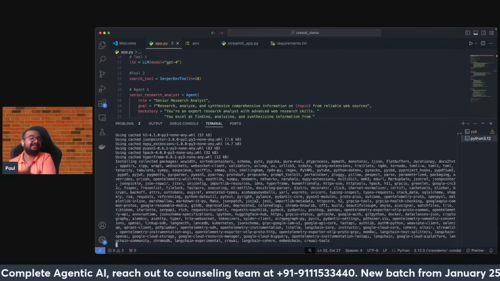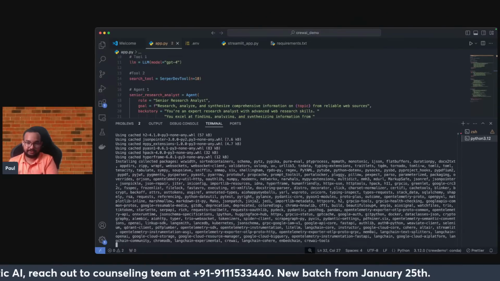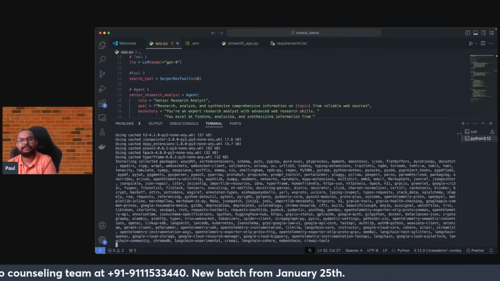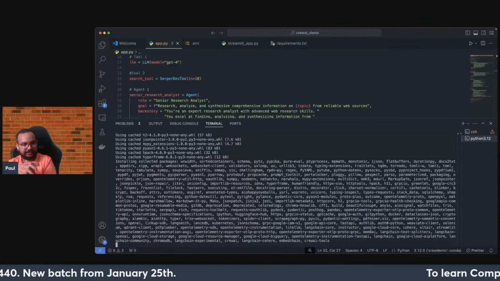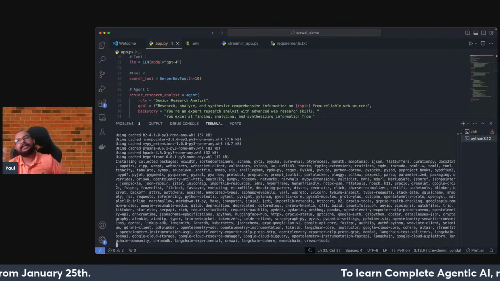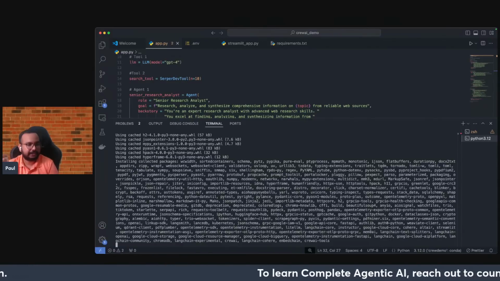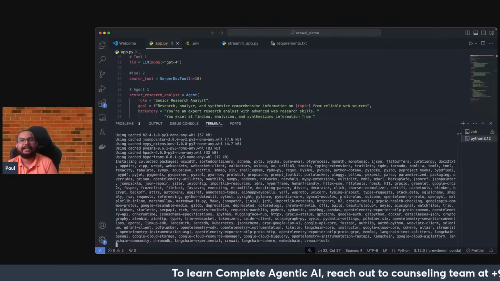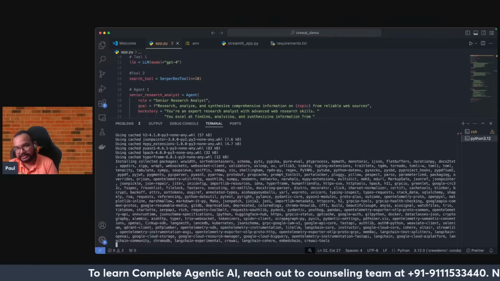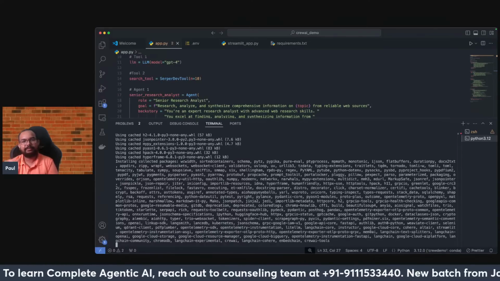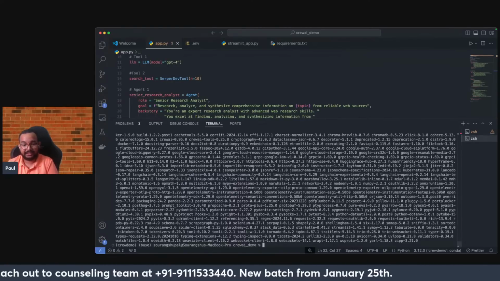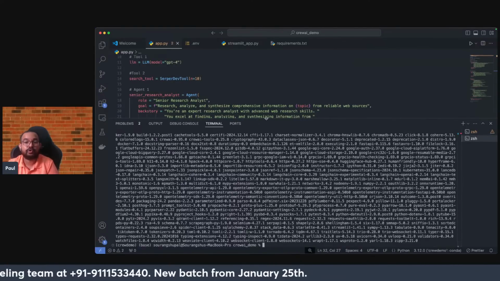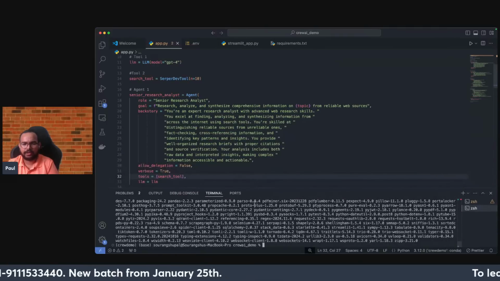This is enough for any agent. So this is the most basic agent, guys. This is the most simple thing that we are discussing. It can be more complex. An agent can do a lot of things. Inside the agent there can be multiple types of tasks. You have to think in that way. Right now I have given the agent a single task, but inside an agent there can be multiple tasks and multiple tools it's using. It can be a much more complex architecture, but for now we have kept it simple.